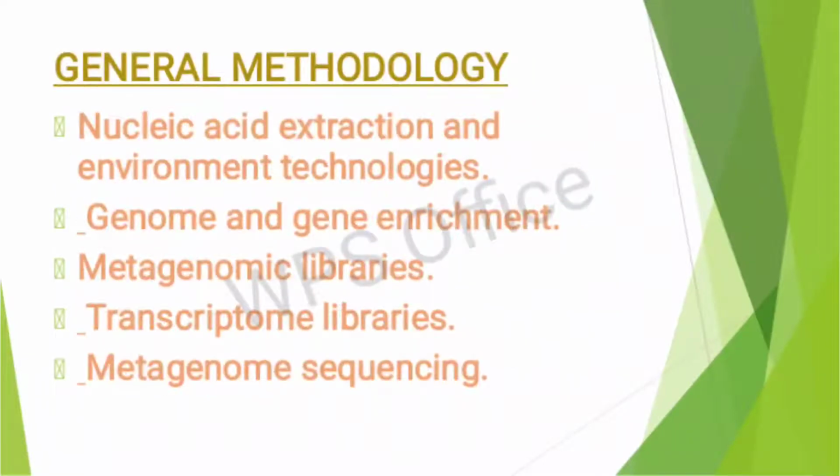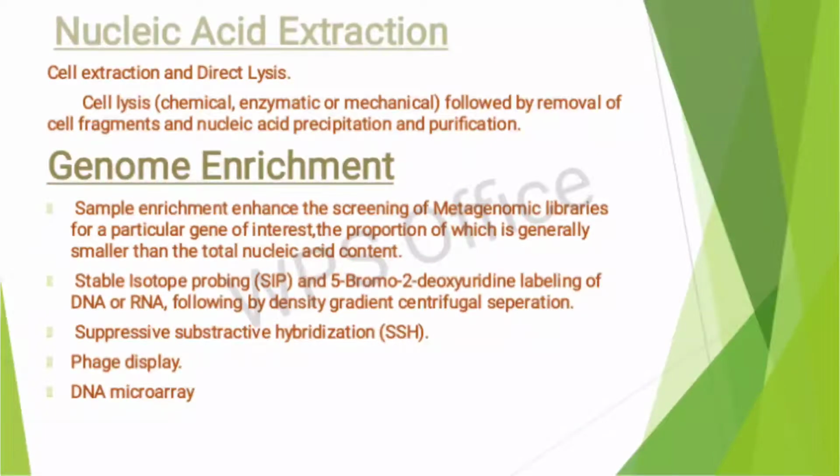Some of the general methodology used are nucleic acid extraction and environment technologies, genome and gene enrichment, metagenomic libraries, transcriptome libraries, and metagenome sequencing. In nucleic acid extraction, cell extraction and direct lysis takes place.